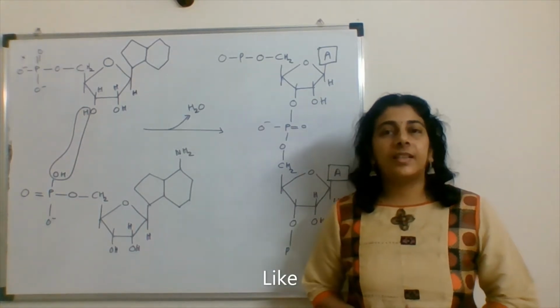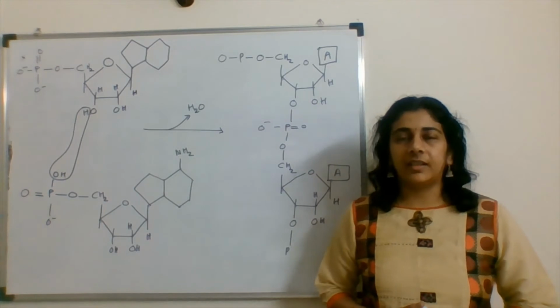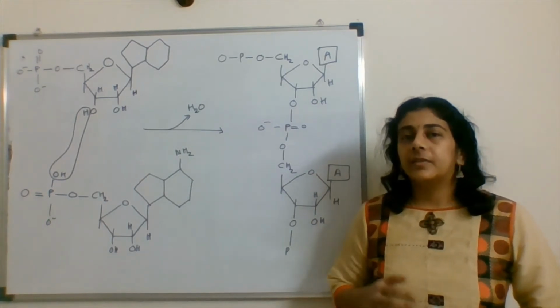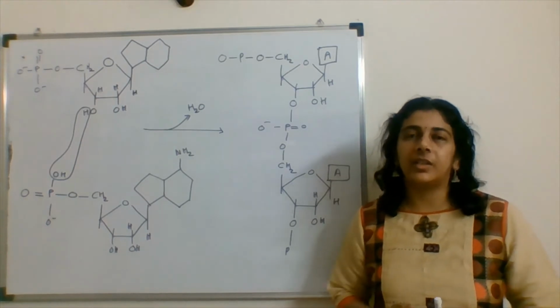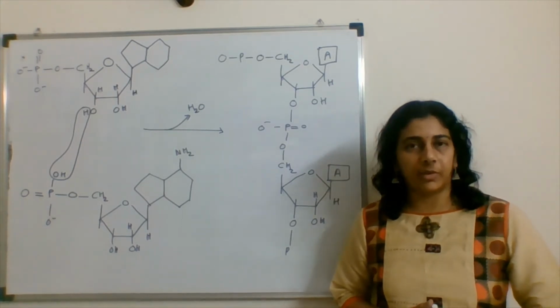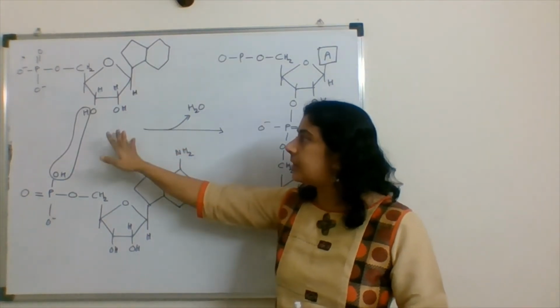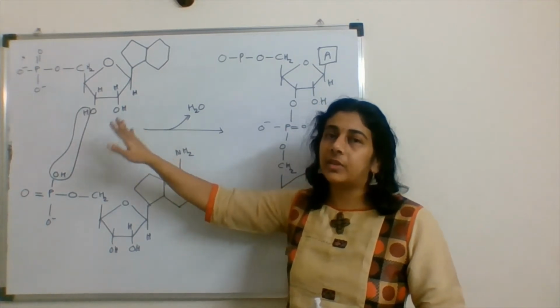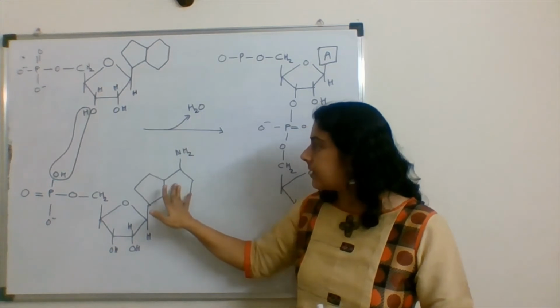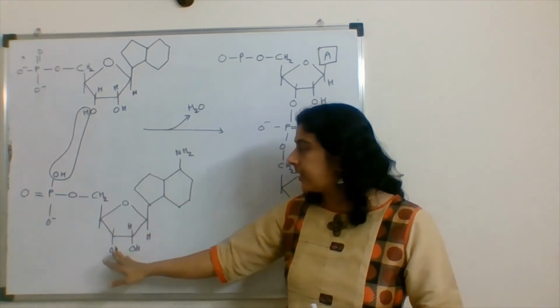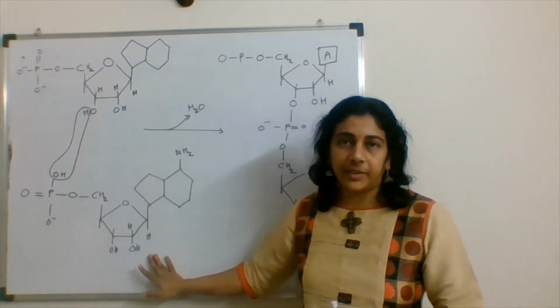So when we see the structure of DNA or RNA, each of their nucleotides are joined with each other using a phosphodiester bond. So if we draw the structure of a nucleotide which is having adenine at its end, this is the structure of adenine and this is an AMP.